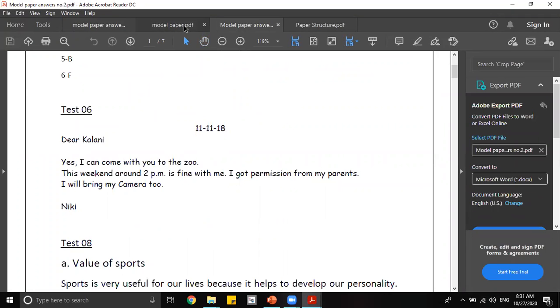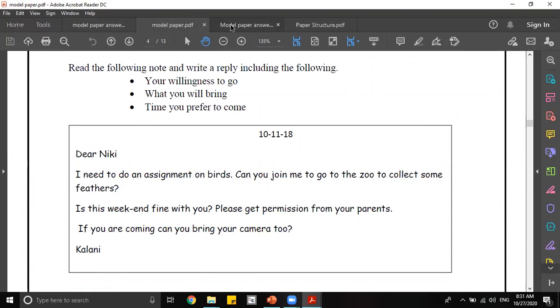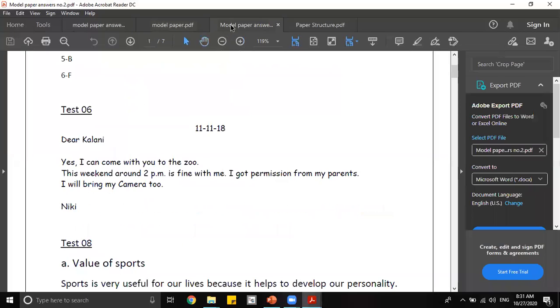You put a date after the date of the note, definitely. So it can be the following day as well. Then you're writing, dear Kalani. No addresses, nothing. Dear Kalani, yes, I can come with you to the zoo. Your willingness to go is covered. This weekend around 2 p.m. is fine with me. The time that you're coming is covered.